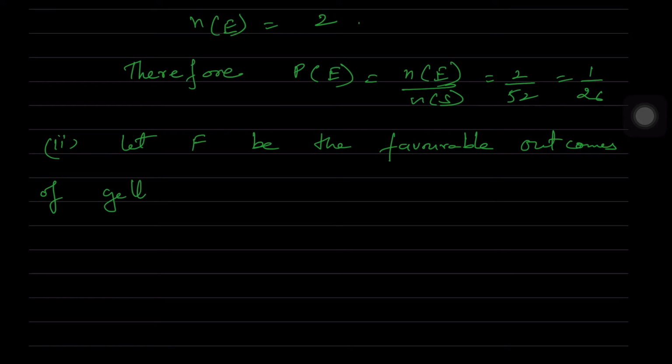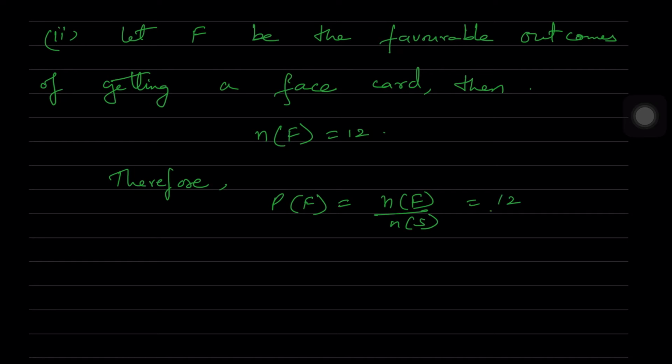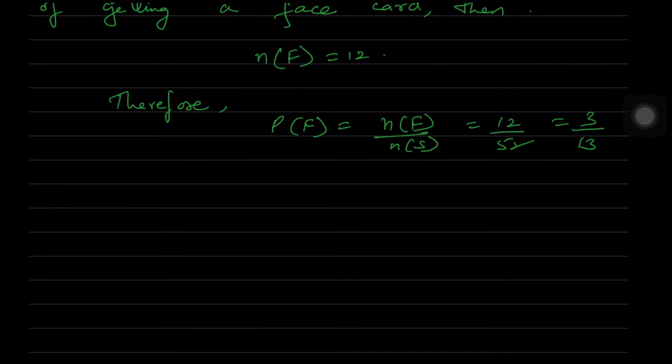Favorable outcomes of getting a face card. Then n of F is equal to 12. Therefore probability of F is equal to n of F by n of S. A face card is nothing but J, Q, K. So in each suit you will have 3, so 3 fours are 12. So n of F by n of S is equal to 12 by 52, which is equal to 3 by 13.